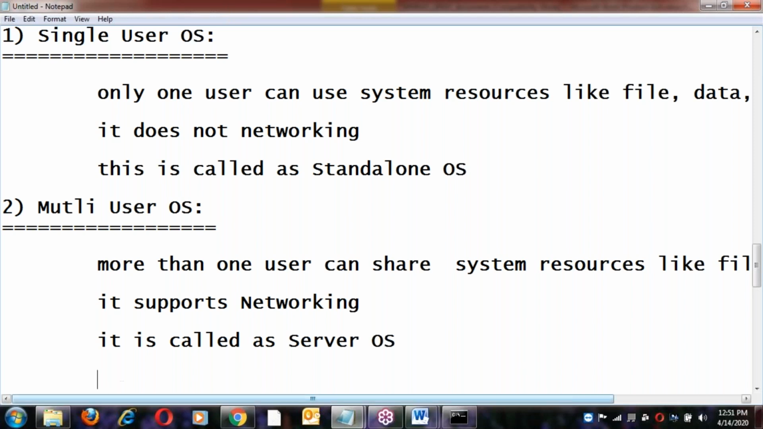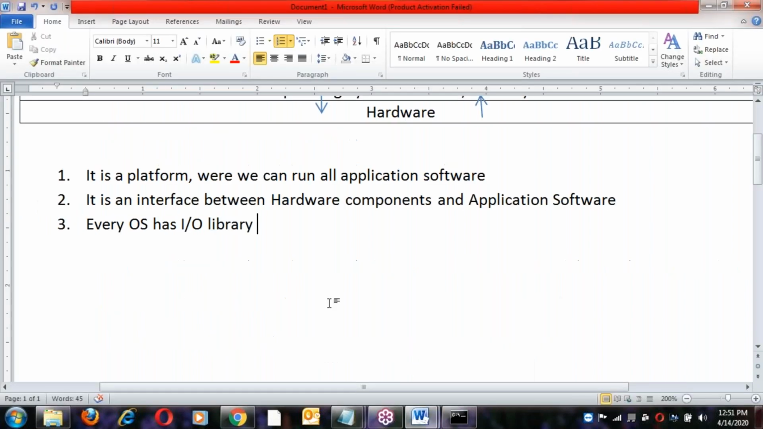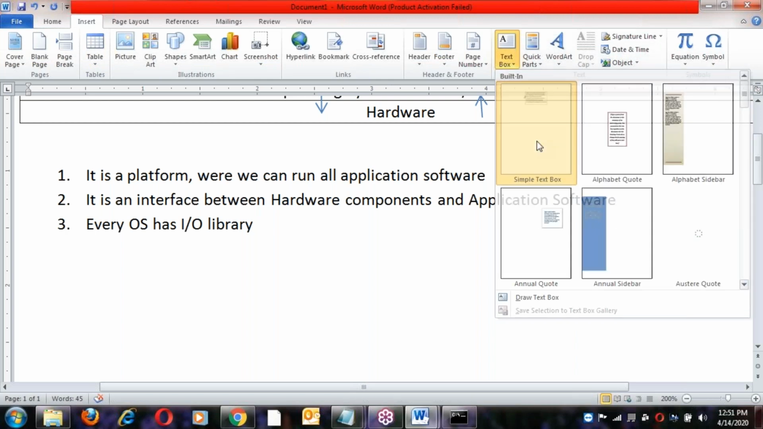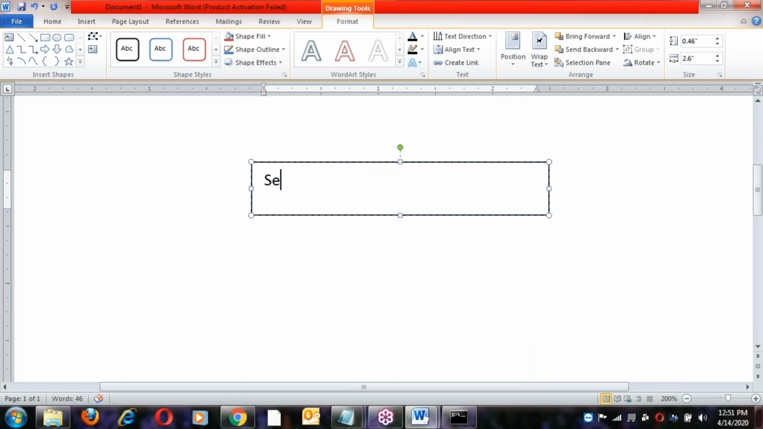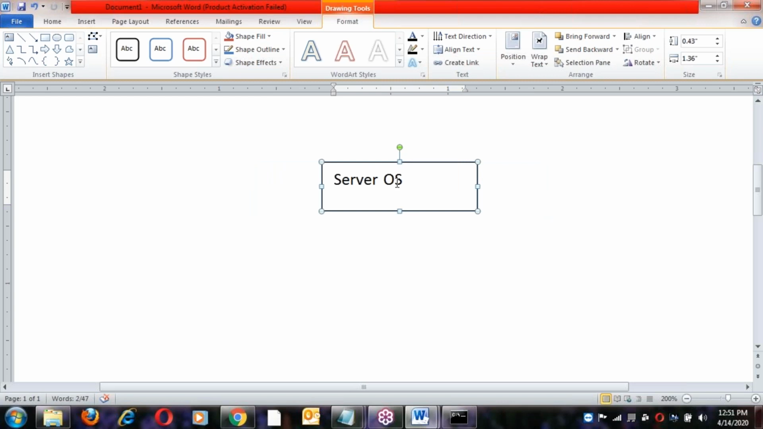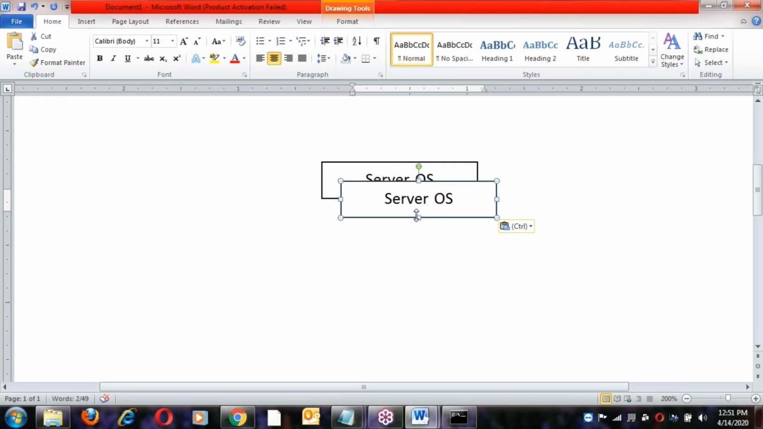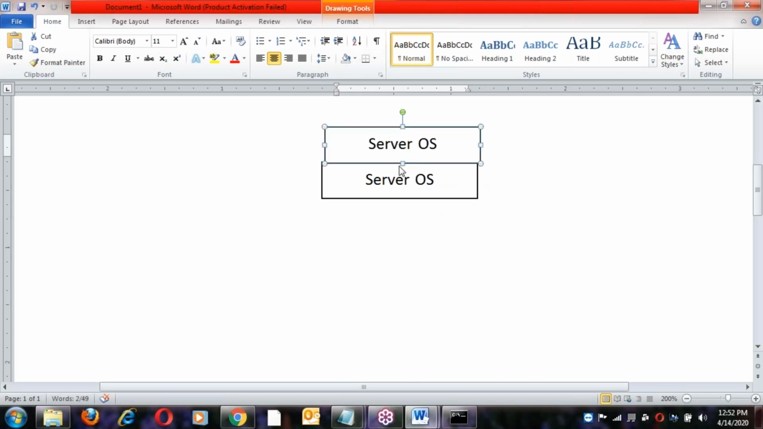Now let us see how server OS is working. Suppose this is the server operating system. Server OS, that could be Linux or Windows, something like this. On top of server OS, something is available.